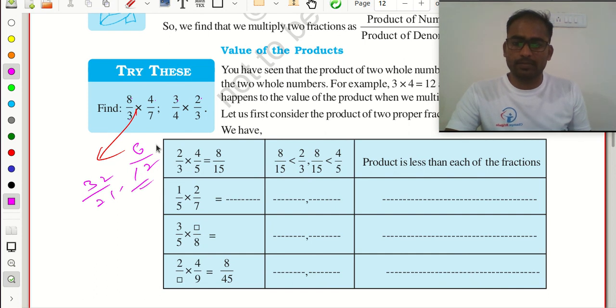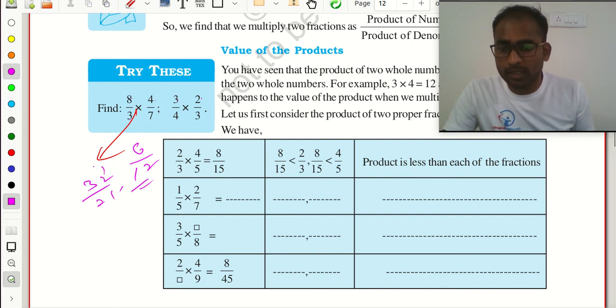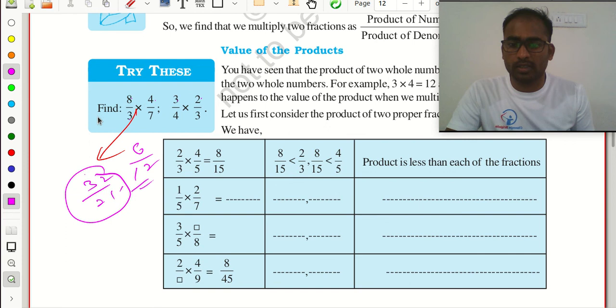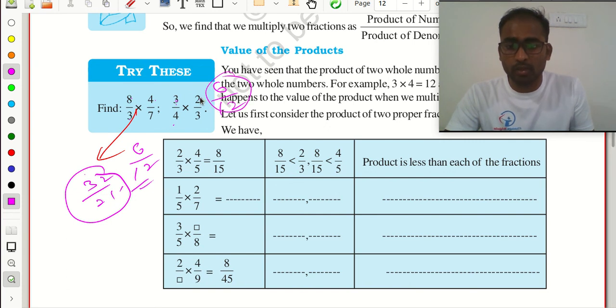Okay. So now here we need to check the value of the product. We got 32 by 21. Is this 32 by 21 less than 8 by 3 or greater than 8 by 3? That we need to check, the resultant answer. And here 3 by 4 multiplied with 2 by 3, what is its value? 6 by 12. Whether 6 by 12 is less than or greater than 2 by 3, or less than or greater than 3 by 4.